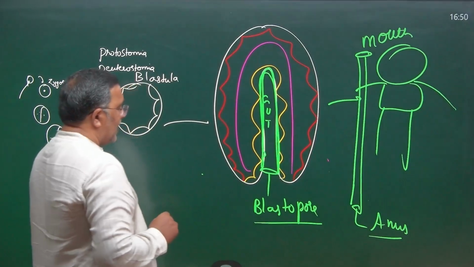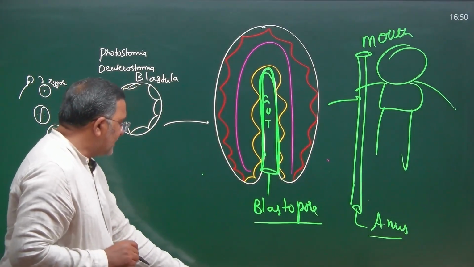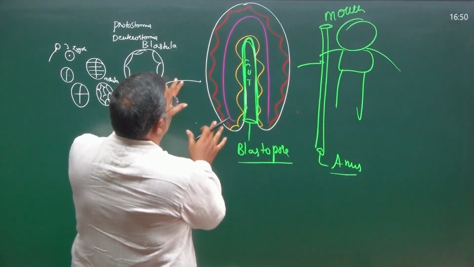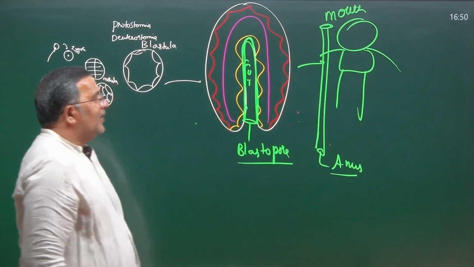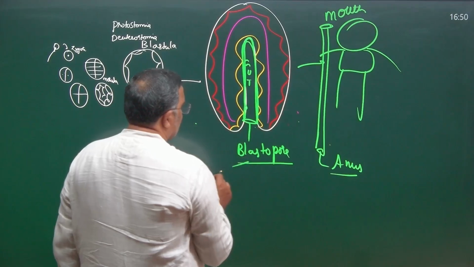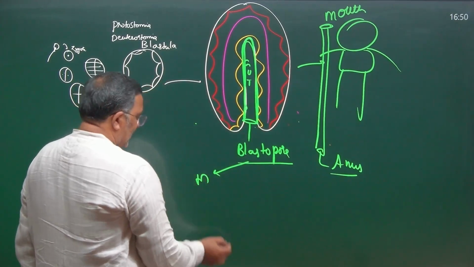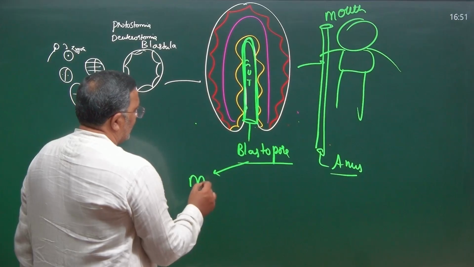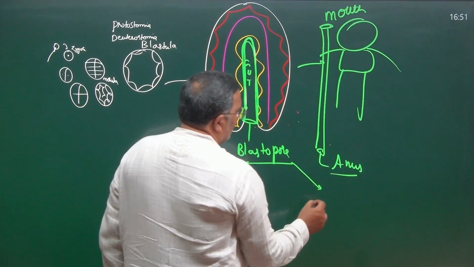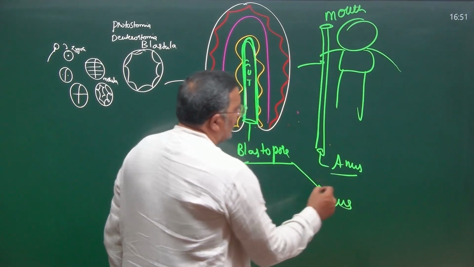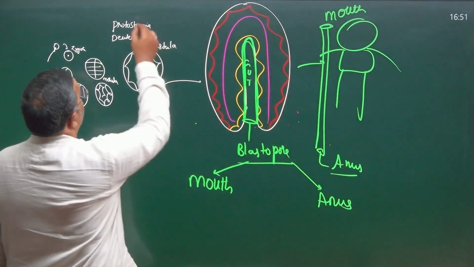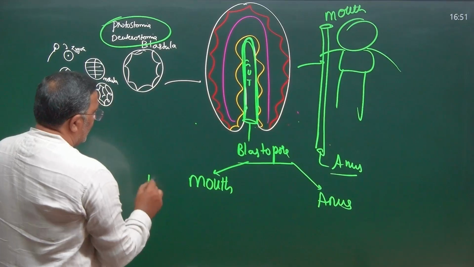This blastopore in future may develop into mouth, or it may develop into anus.